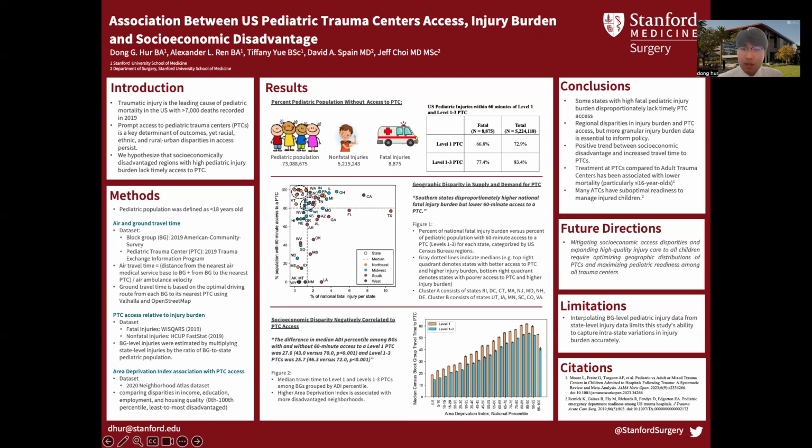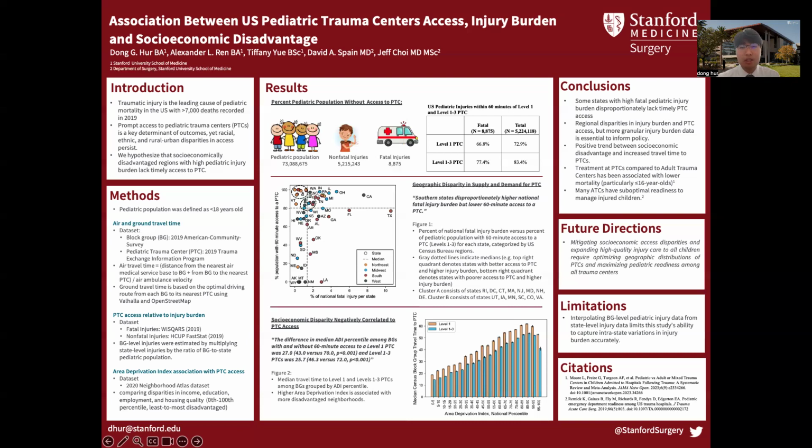As an introduction, traumatic injury is the leading cause of pediatric mortality in the U.S. The CDC reported that there are roughly over 7,000 pediatric deaths recorded in just the year of 2019. Having prompt access to these pediatric trauma centers is a key determinant factor of outcomes, particularly mortality. However, we know that racial, ethnic, and rural-urban disparities in access to pediatric trauma centers still persist. We hypothesized that in our study, areas with high pediatric injury burden and socioeconomic disadvantaged regions lack timely access to these pediatric trauma centers.